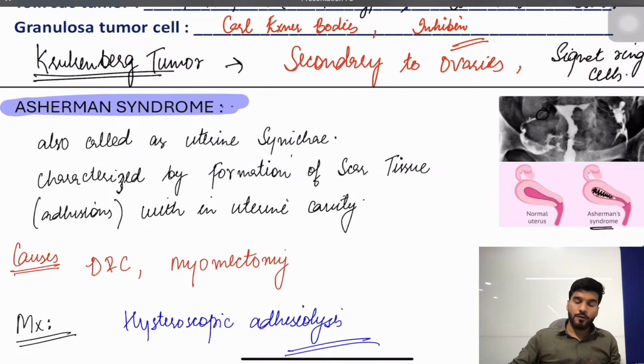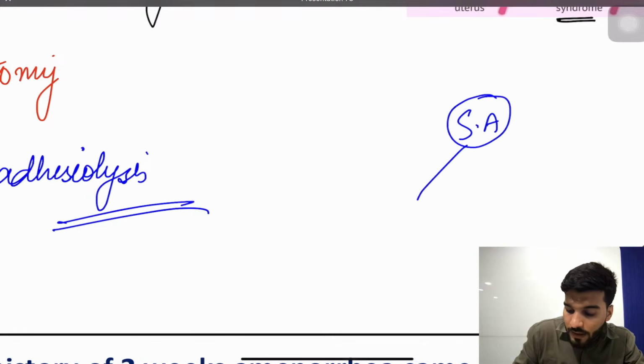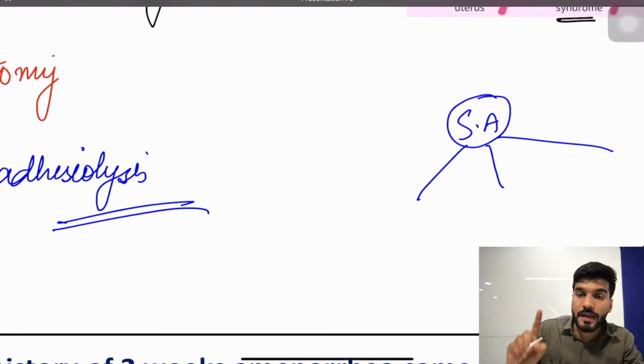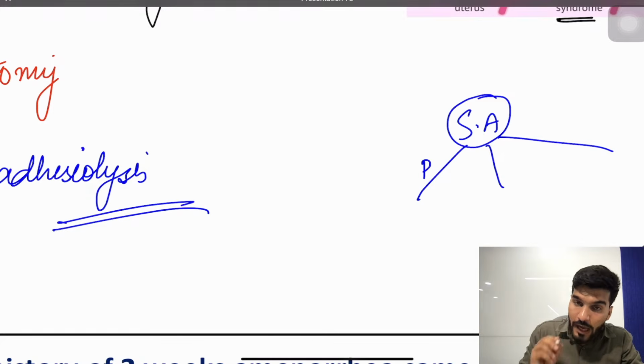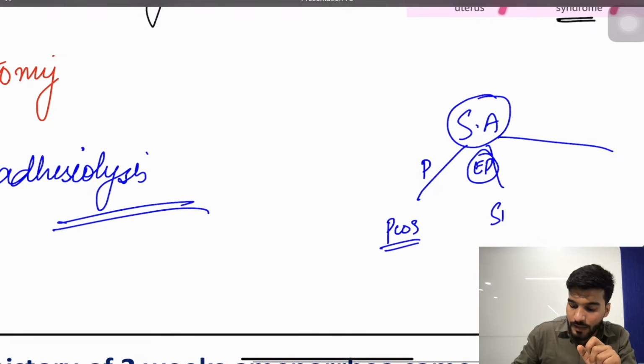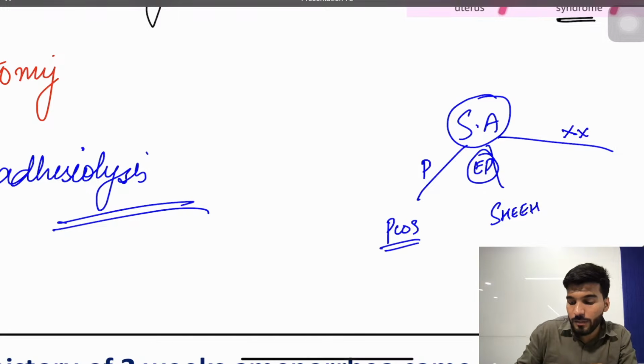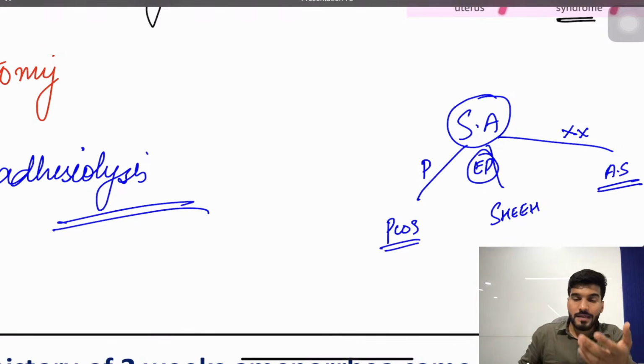Even when a question is asked on amenorrhea, if a patient has secondary amenorrhea, there can be 3 possible scenarios. If after giving progesterone the patient bled, it can be PCOS. After giving estrogen and progesterone, if the patient bled, it can be a case of Sheehan syndrome. And after giving estrogen and progesterone, if the patient did not bleed, it is a case of Asherman syndrome. Because in Asherman syndrome, the problem is not with the hormones. There is nothing wrong with FSH, LH, estrogen and progesterone. The problem is with the adhesions.